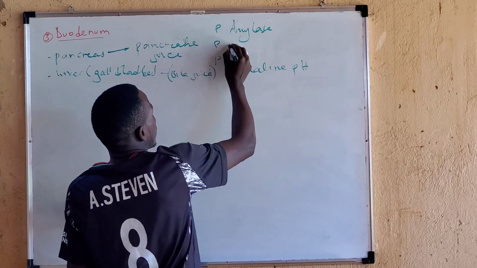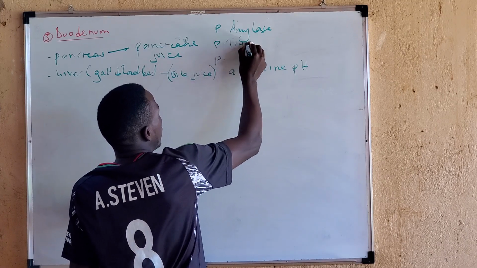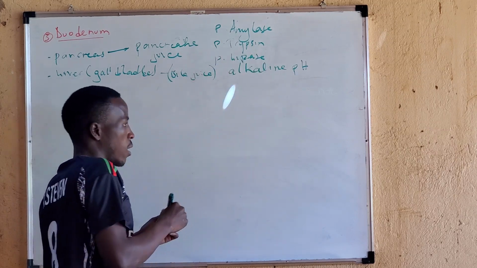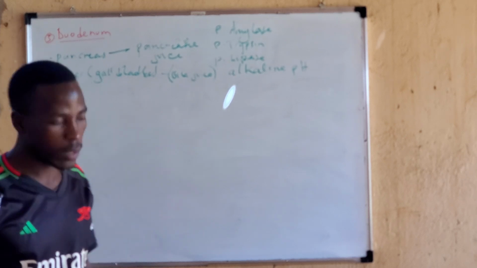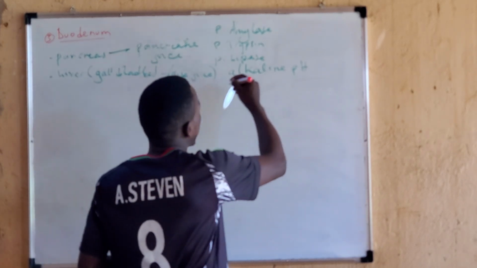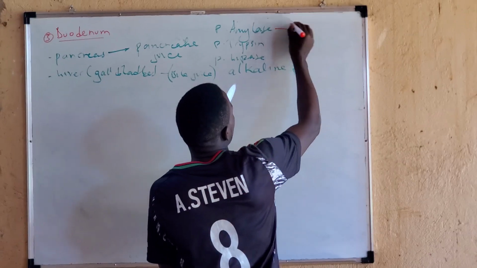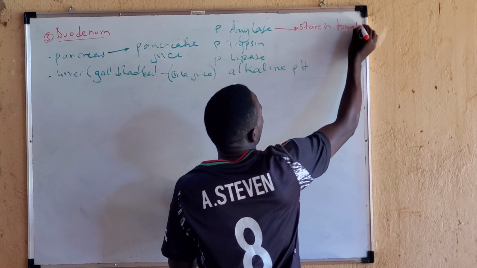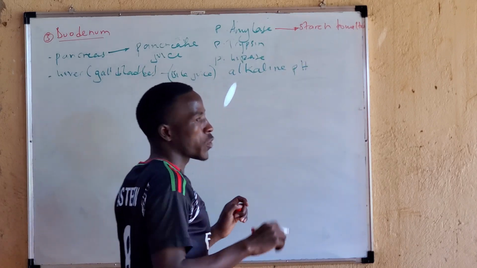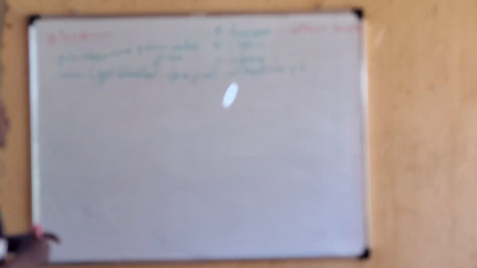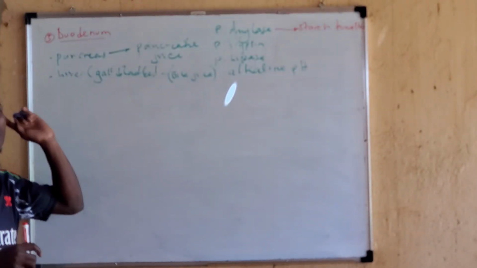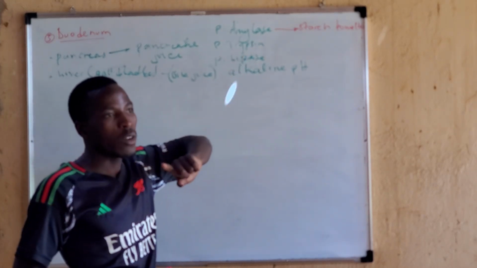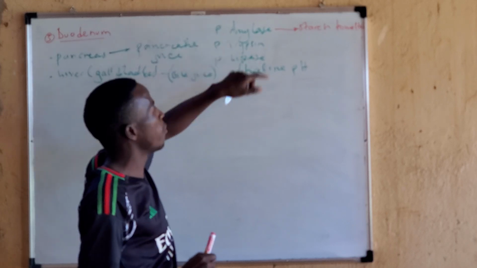Now, we also have pancreatic trypsin. And lastly, pancreatic lipase. Now, I want us to pay attention, dear students, that pancreatic amylase breaks down the starch, altogether, the starch to maltose. What does it mean? It is not that all the starch was broken down in the mouth. Therefore, the undigested starch is broken down in the duodenum using the pancreatic amylase.